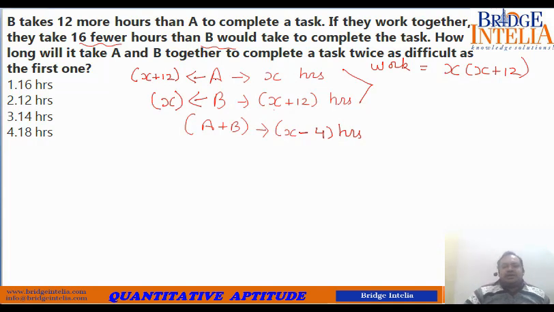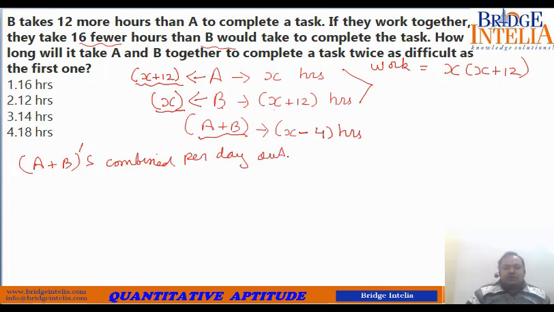Please understand carefully. So it is being said that A can do this much work in one day, B can do this much work in one day. So if they come together, A plus B's combined per day output will be equal to what?